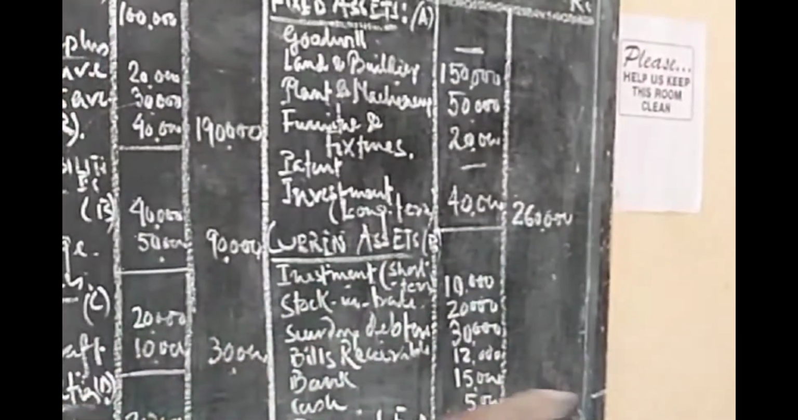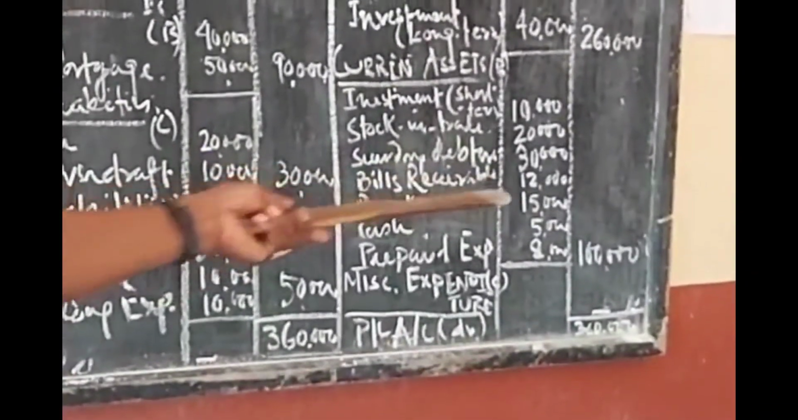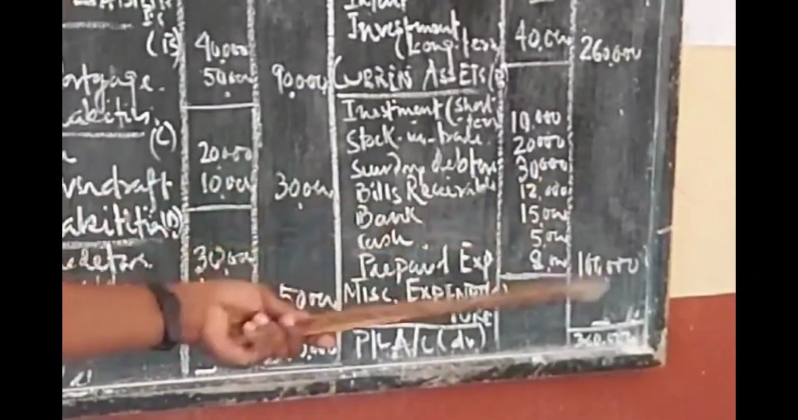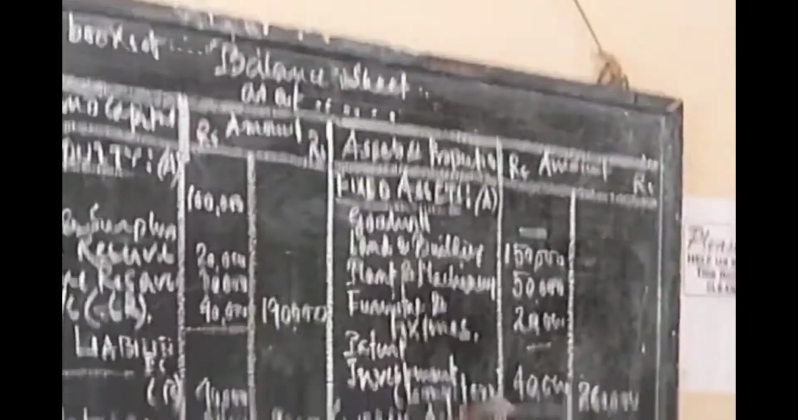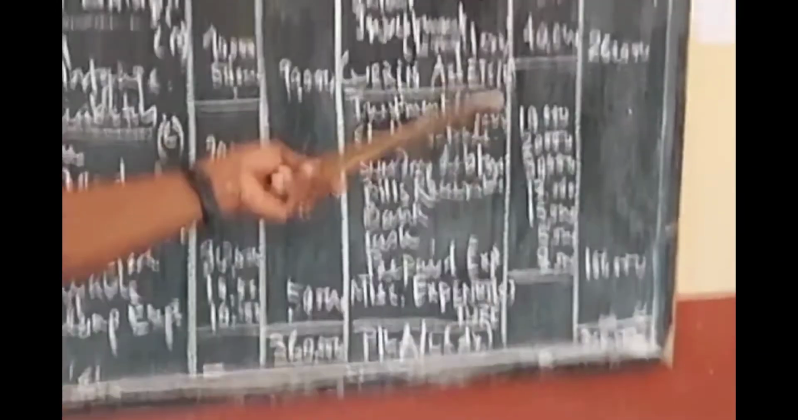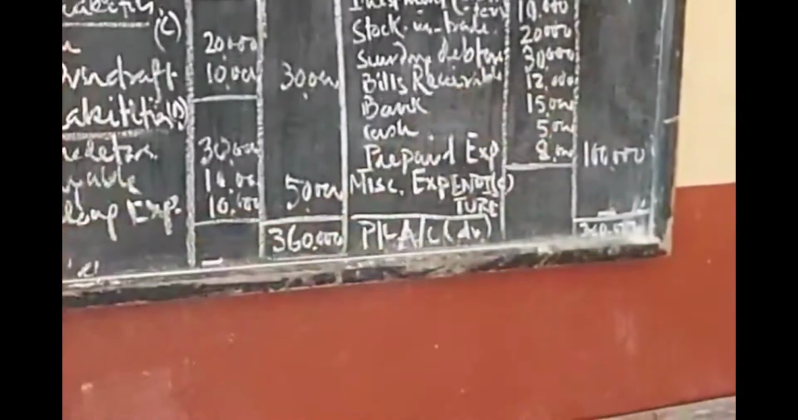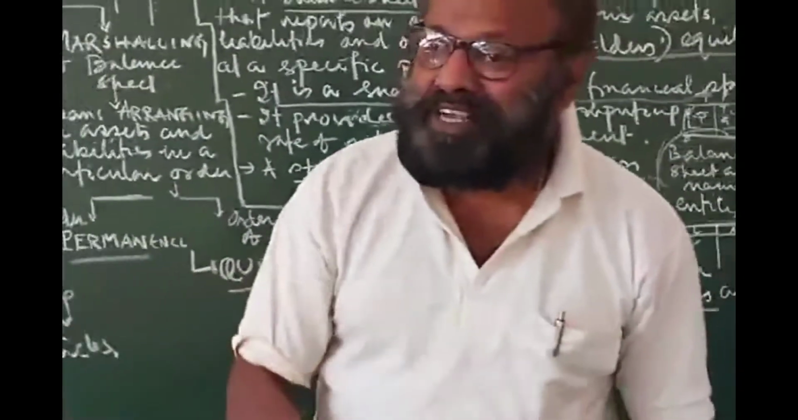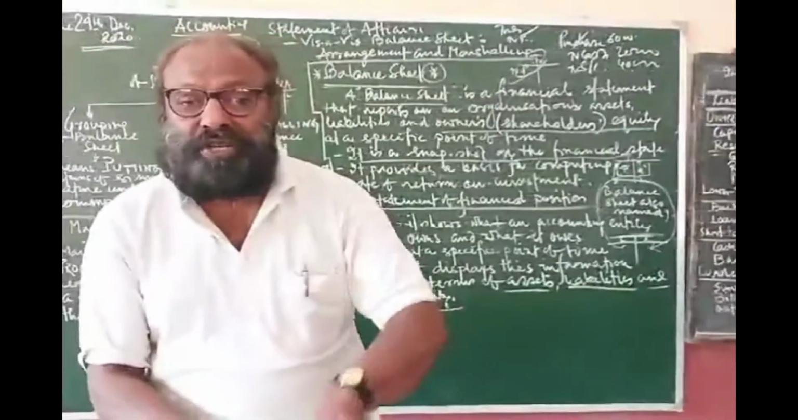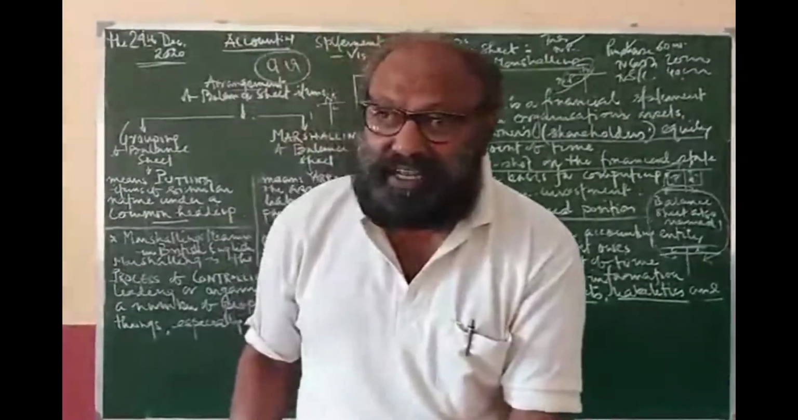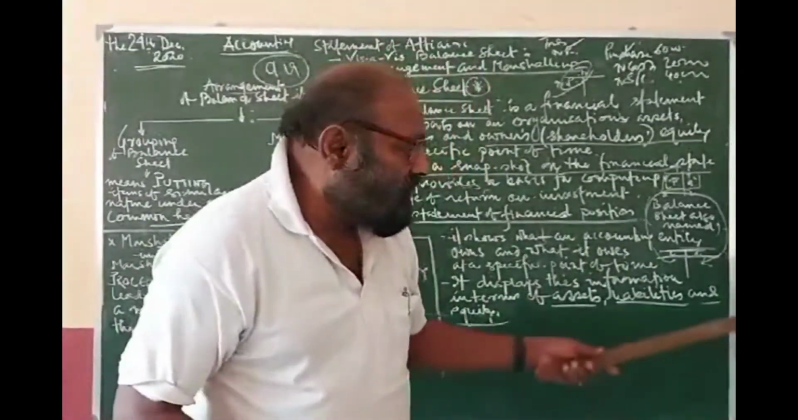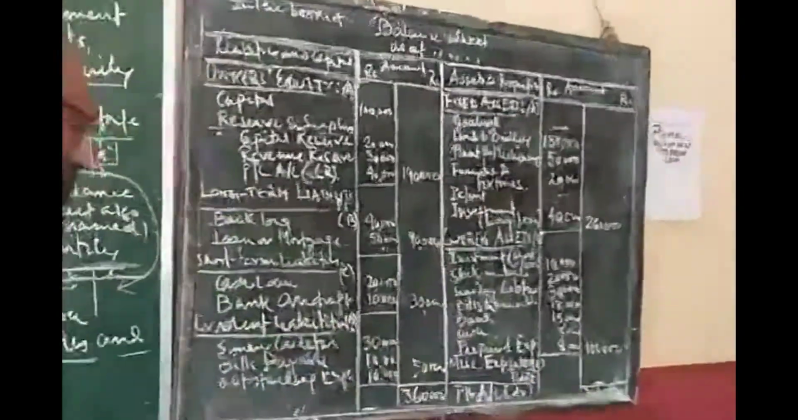Now again, some items are there: short-term investment, stock in trade, debtors, bills receivable, bank, cash, prepaid expenses. All these are current in nature, so they are grouped under the head current assets. Clear? Understood? And next, miscellaneous expenditure. There are different types of miscellaneous expenditure which are shown in the assets, although they are not assets, and it is nothing but the debit balance of profit and loss account.